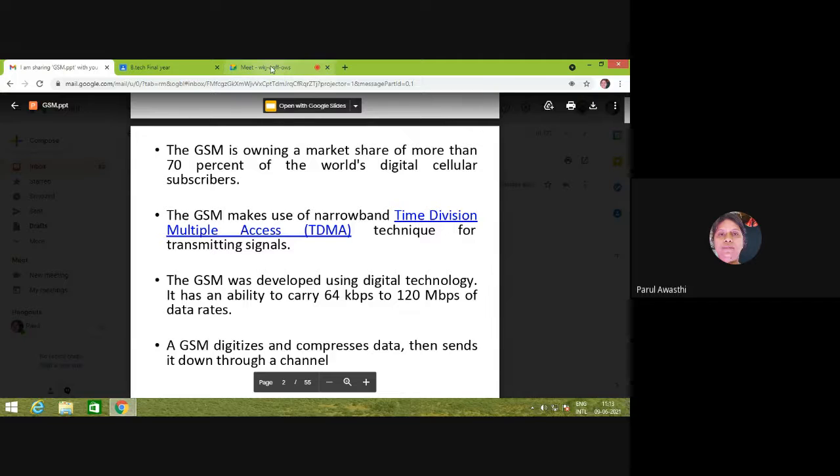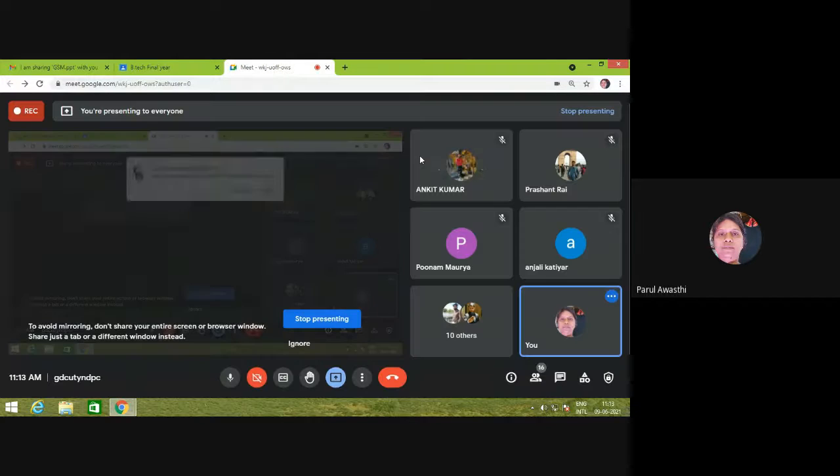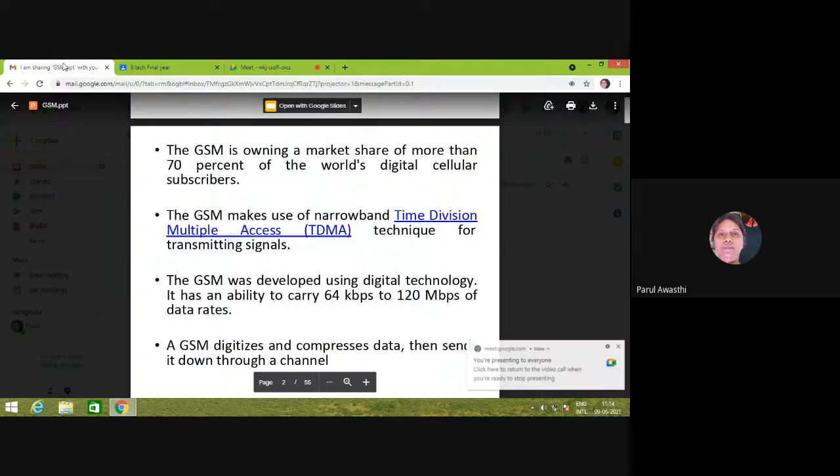Means whatever the bandwidth is given to the service provider, it is divided into sub-bands, which is FDMA, and then each band is given to a subscriber for a particular time duration, that will be TDMA. So basically we can say that GSM is a combination of TDMA and FDMA, or it is written as narrowband time division multiple access technique.